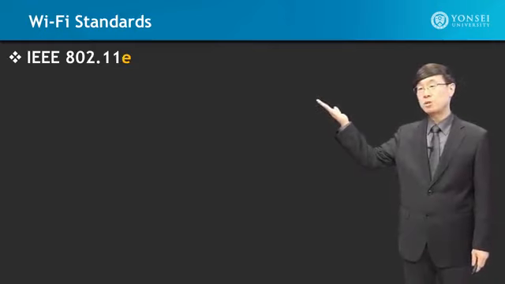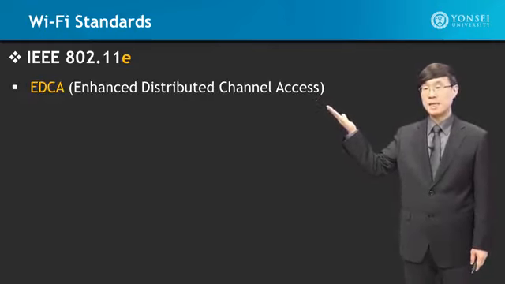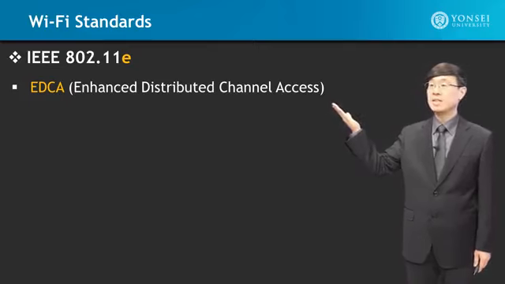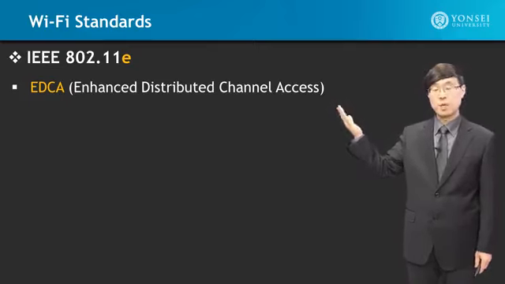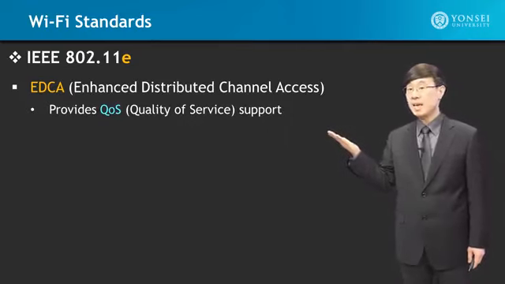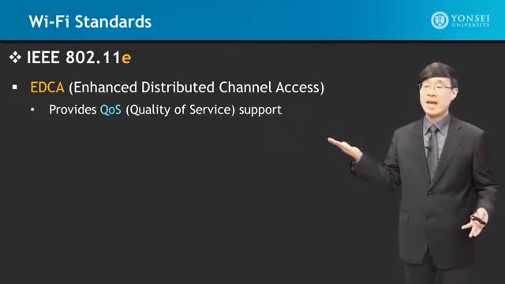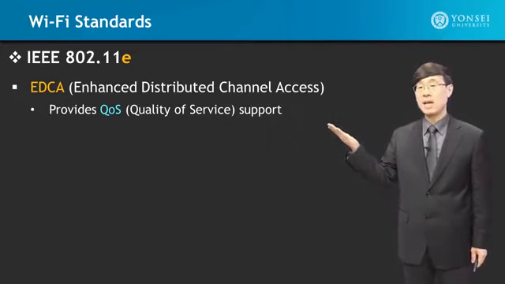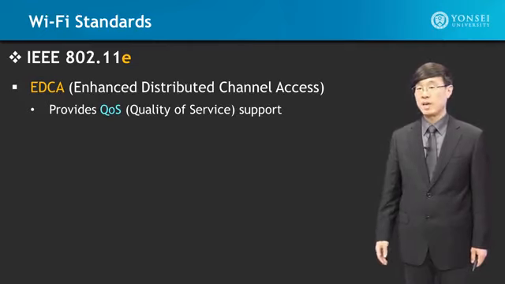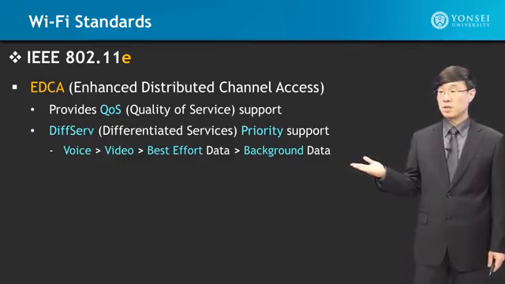IEEE 802.11e. This is a protocol that supports EDCA, the Enhanced Distributed Channel Access. You can think of this as an enhancement to the DCF original protocol, in which the enhancement is supported to enable quality of service required applications. The DiffServ, which is differentiated services, is a technology that supports priority.